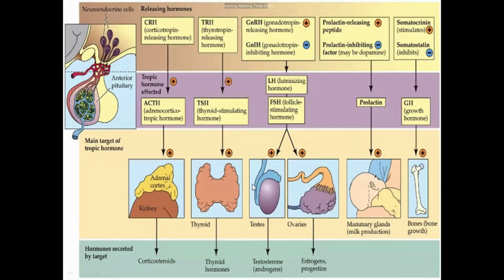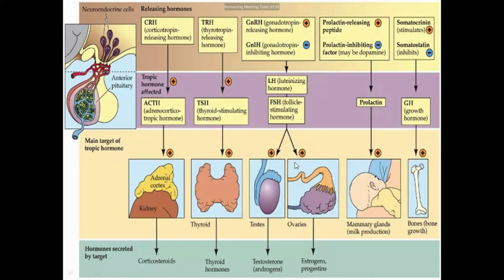So what happens in the testes of the male? Luteinizing hormone binds to the luteinizing receptor present over the testicular tissues, which releases testosterone.